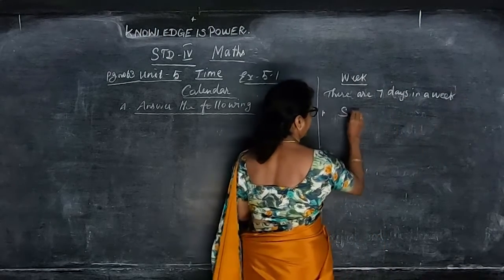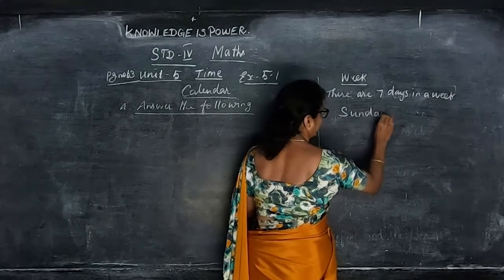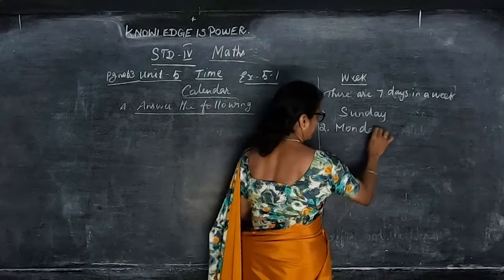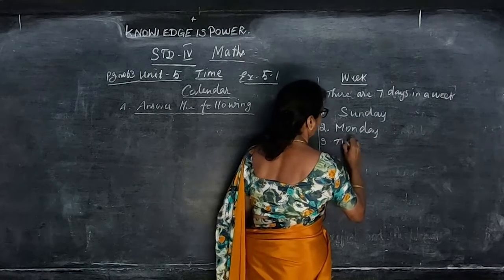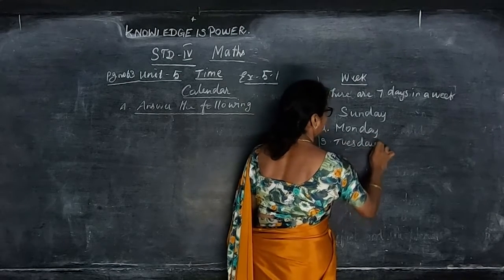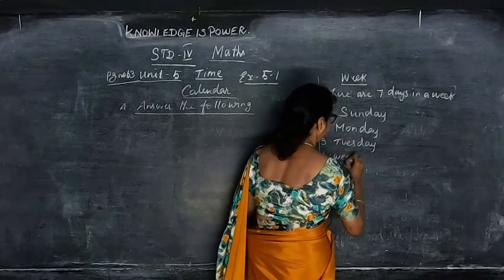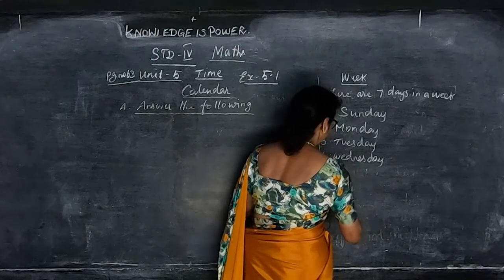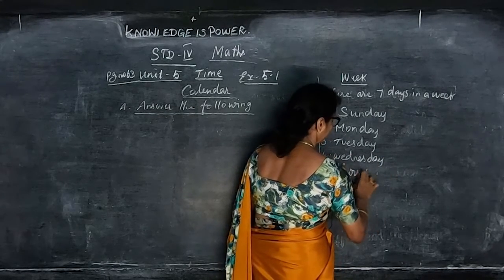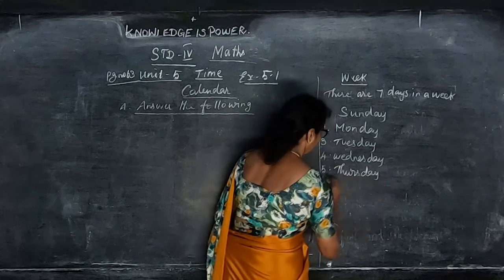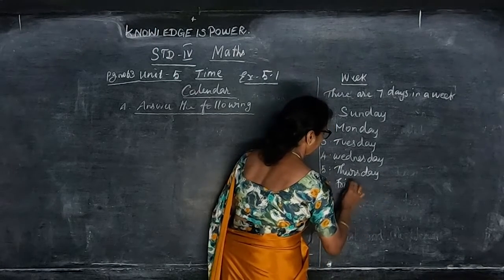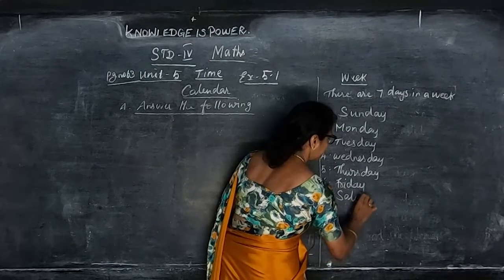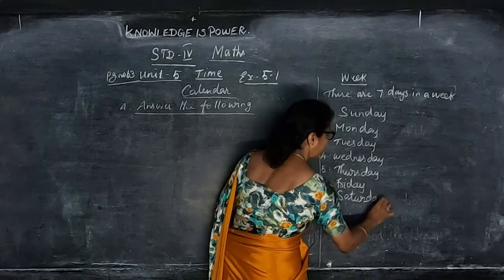That is Sunday, then Monday, Tuesday, Wednesday, Thursday, Friday and Saturday. So these are the 7 days in a week.